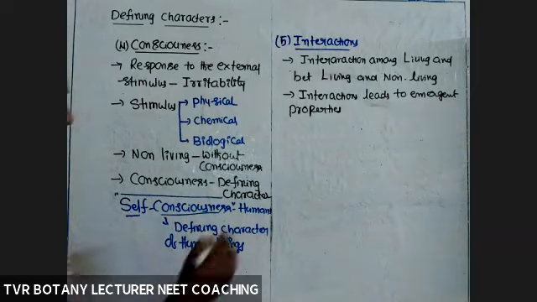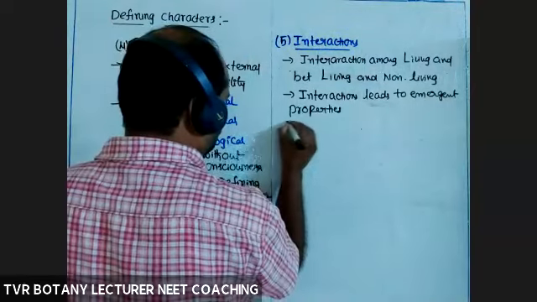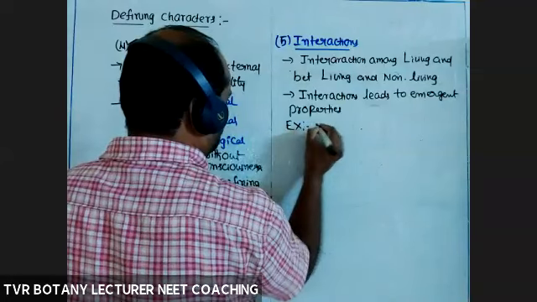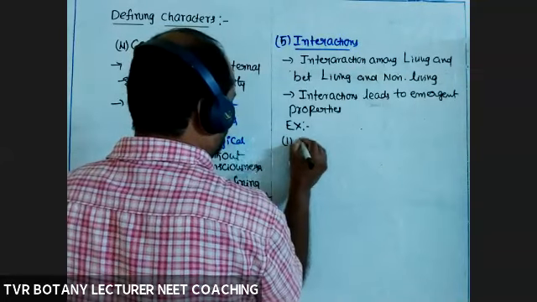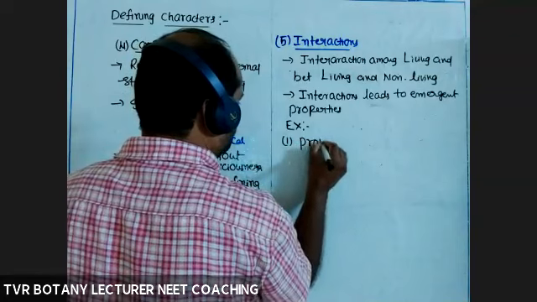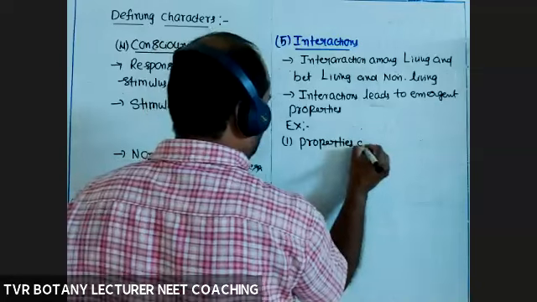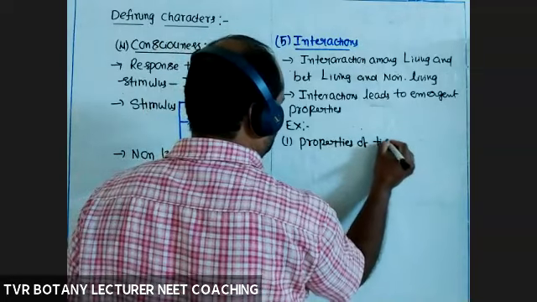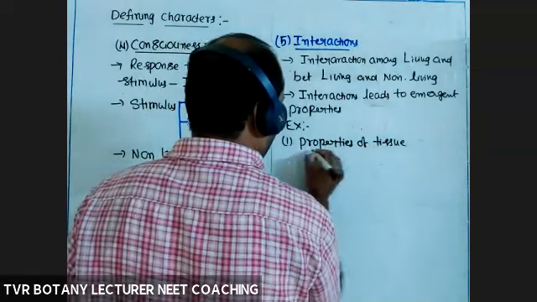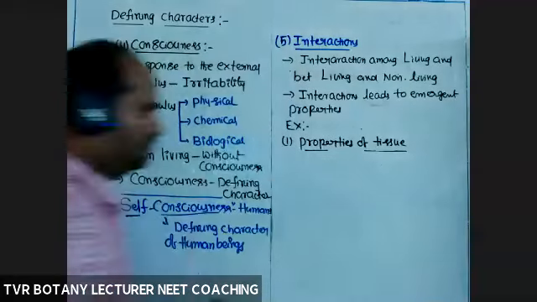For example, in your textbook, the first one: properties or function of a tissue. For example, take one tissue, whatever the tissue.